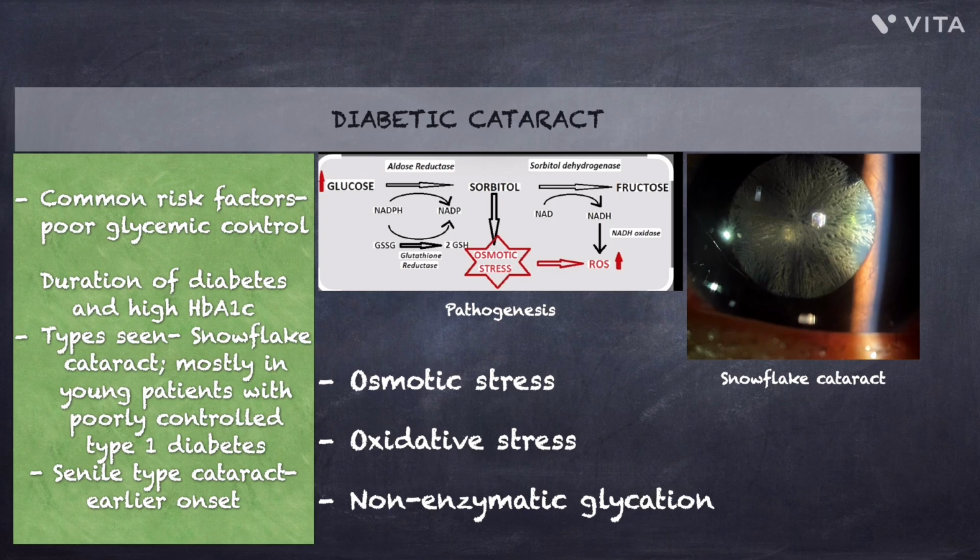So, in summary, diabetic cataract occurs due to a combination of osmotic stress, oxidative stress, and protein glycation, especially in patients with poorly controlled and long-standing diabetes.